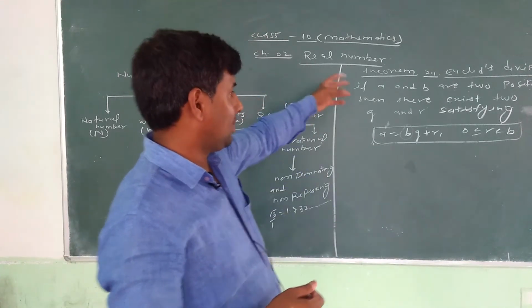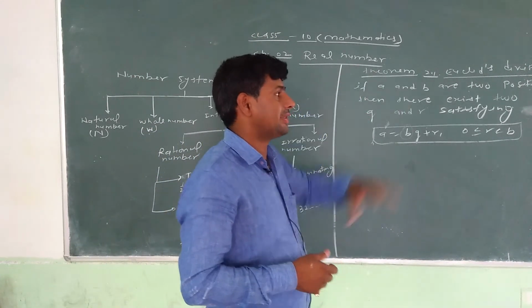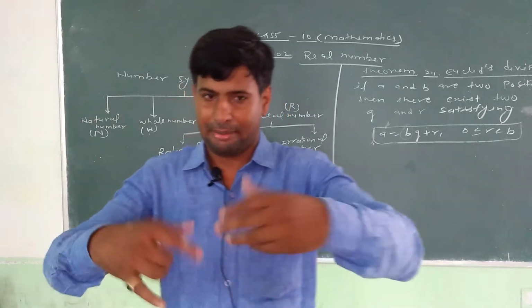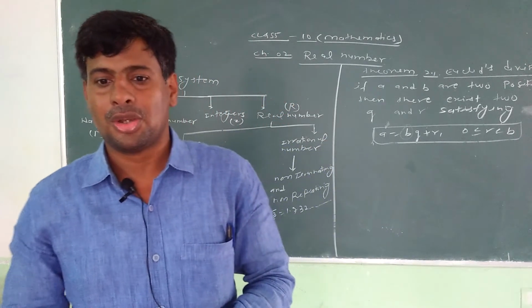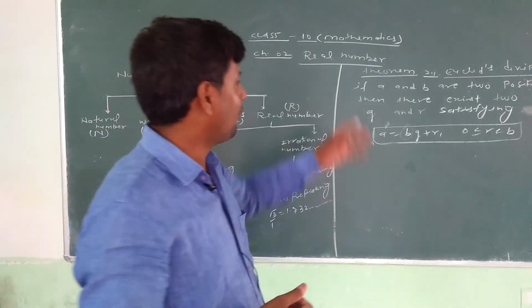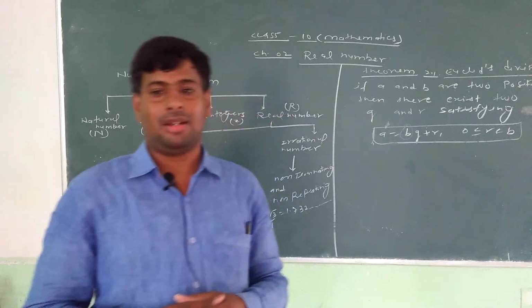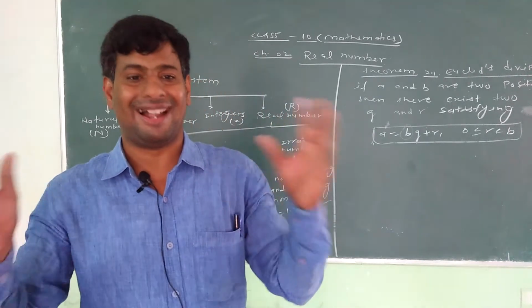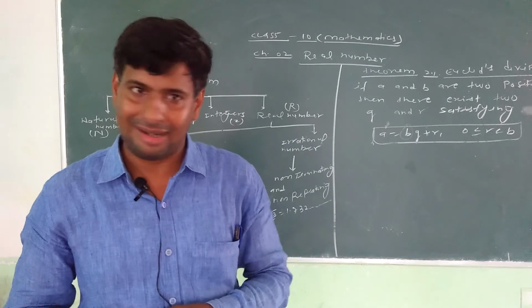If a question is completed in one step, that is Euclid division lemma, or if more steps are needed, it is Euclid division algorithm. By the help of this theorem, we can find the HCF of any two given larger numbers.